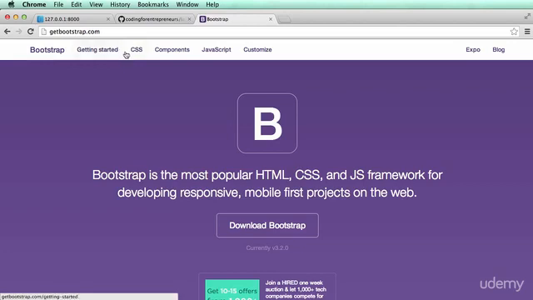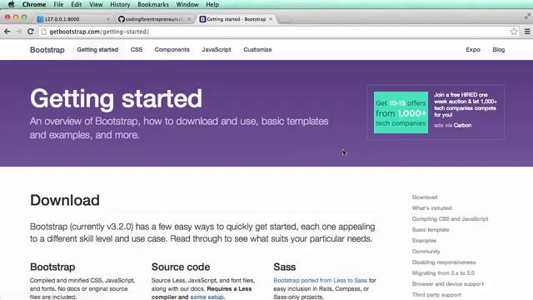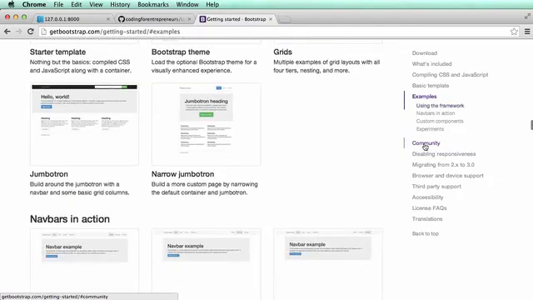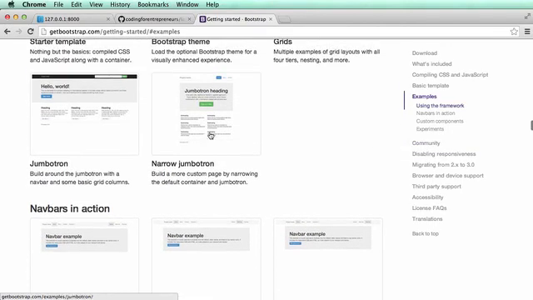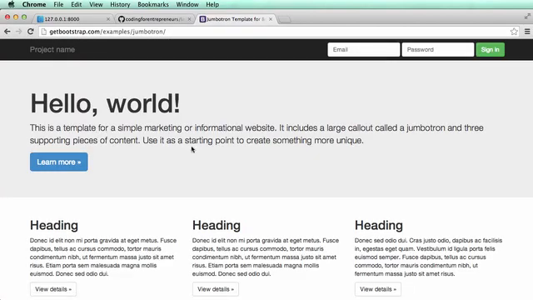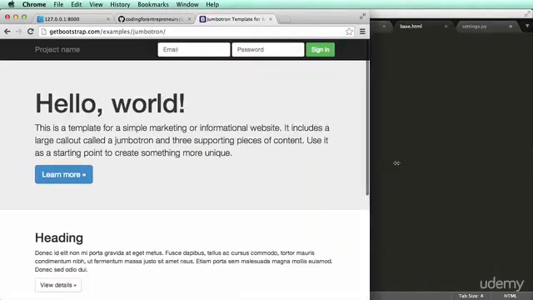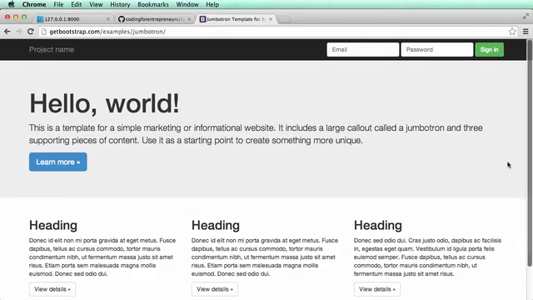So what we're going to do is go into getting started here, and then there's some examples. Now you can read about all this stuff, but we're going to go off of the examples. I'm just going to jump right into the examples, and I'm going to grab this one right here, Jumbotron. I like this Jumbotron one. It's pretty solid. And a nice thing about Bootstrap is it's responsive. So if I change the size of the browser, it changes with it. Now, I can't cover all the Bootstrap stuff, because there's a lot to it. So what we'll do is just the basics and jump right into the coding.